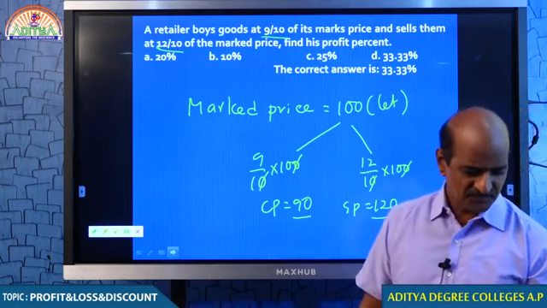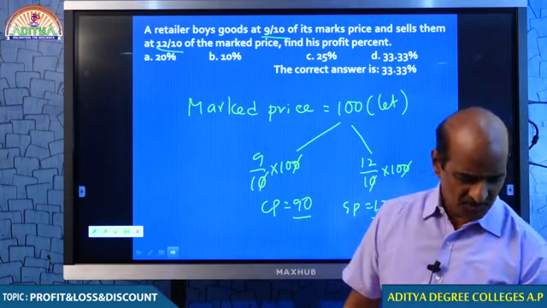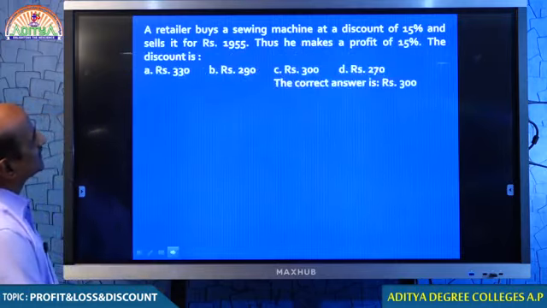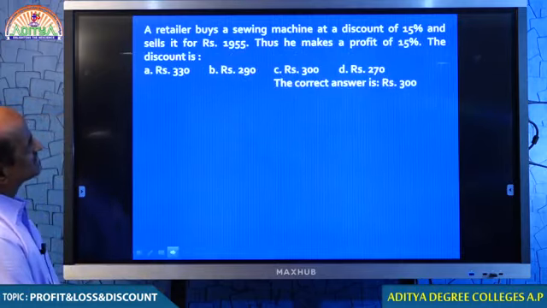Okay, students? You understand why I took that 100 rupee marked price? Because it is easy to take 100 rupees. I hope you understand this. Please note the question, students. If you really find it difficult, no problem, we can discuss again. Similar one, my dear students.